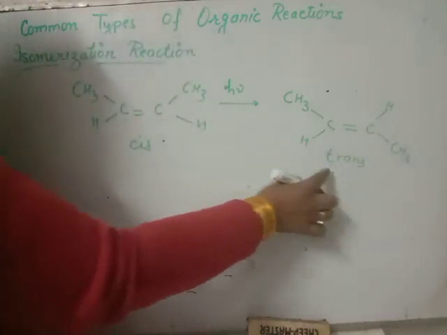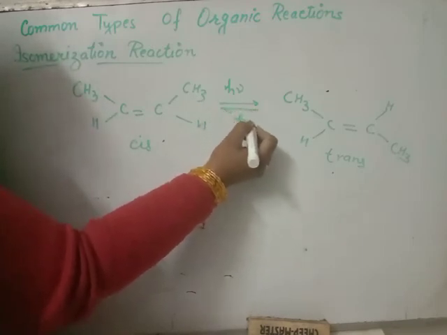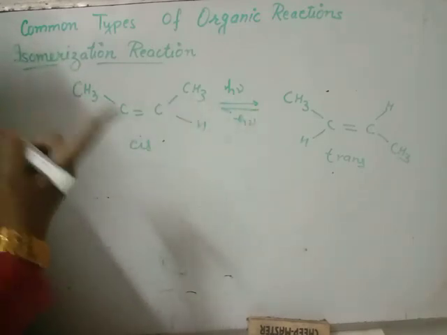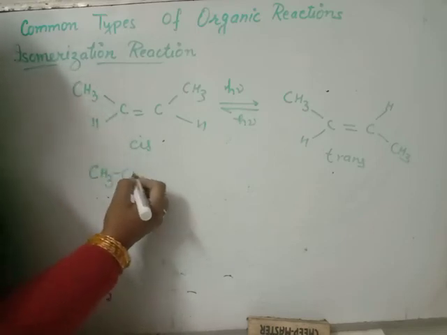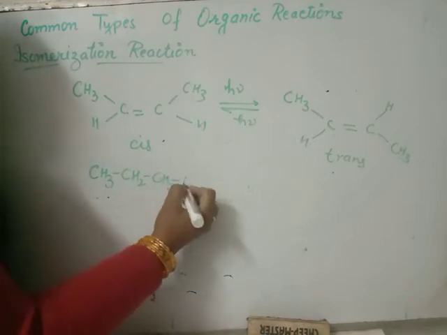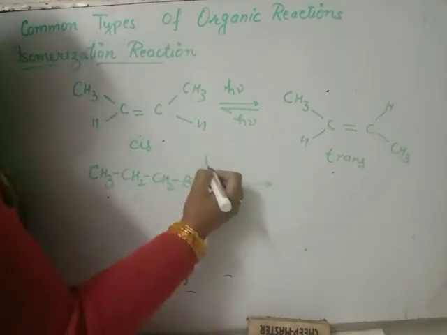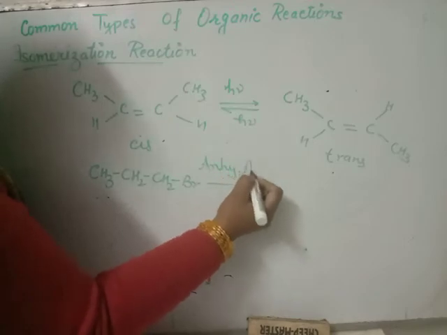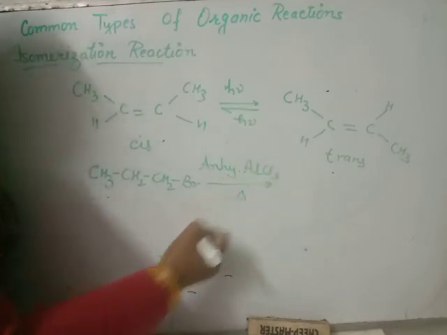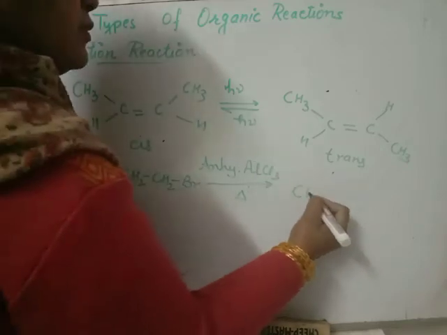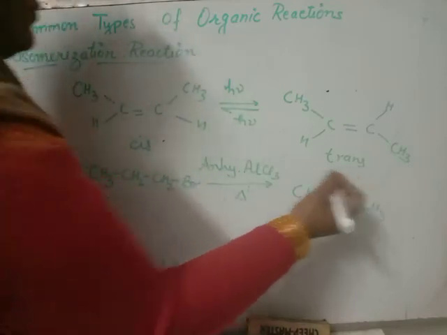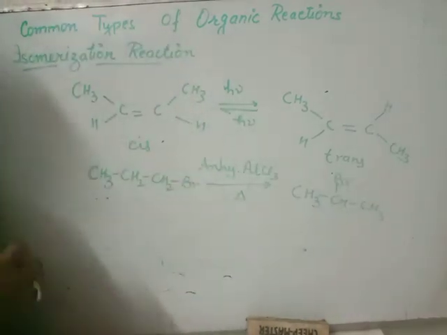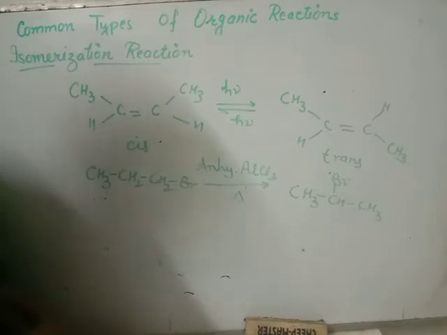If the trans isomer is there in the presence of sunlight, it will give cis. One isomer is converted into another. Or you have another example: 1-bromopropane. You add anhydrous halogen carrier AlCl3 and heat, and it will change into 2-bromopropane. One isomer is converted into another, which is known as an isomerization reaction.